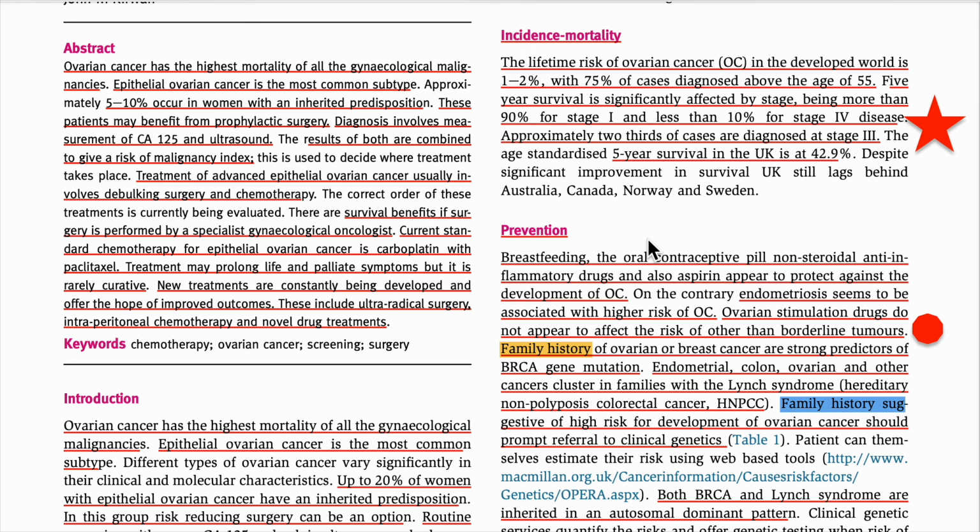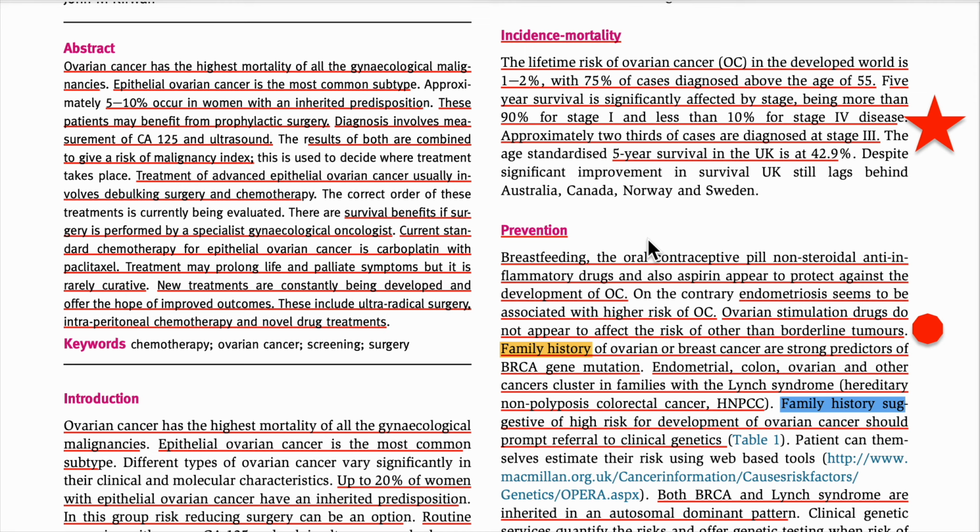Then if we go to the high risk factors, he says endometriosis has the highest risk of ovarian cancer. So please, we have to understand that. And there are other drugs which we call ovarian stimulation drugs. When we give fertility treatment, we are doing ovarian stimulation.